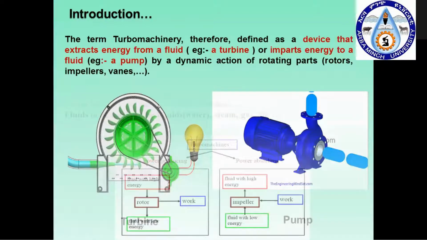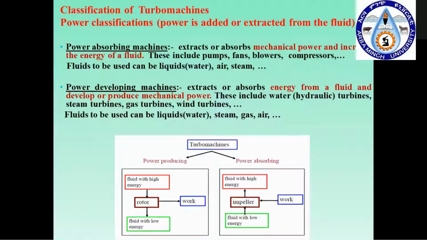Next, the classification. The classification of turbo machinery is very important because it helps you distinguish the different applications by the working condition, the design, and the geometry of the machine. The first category is the power classification. What does power classification mean?